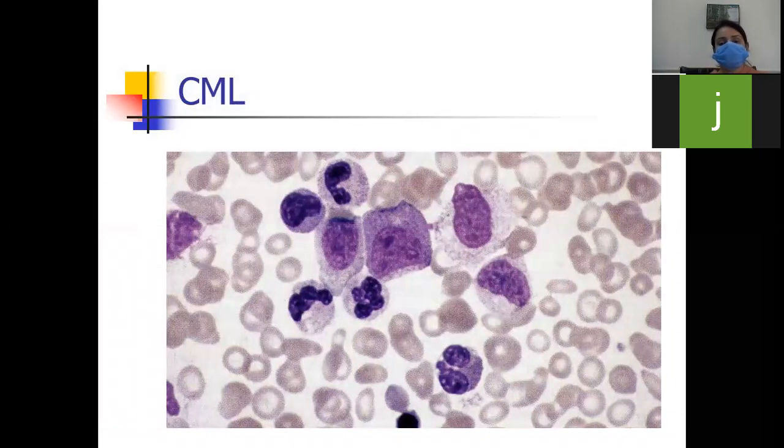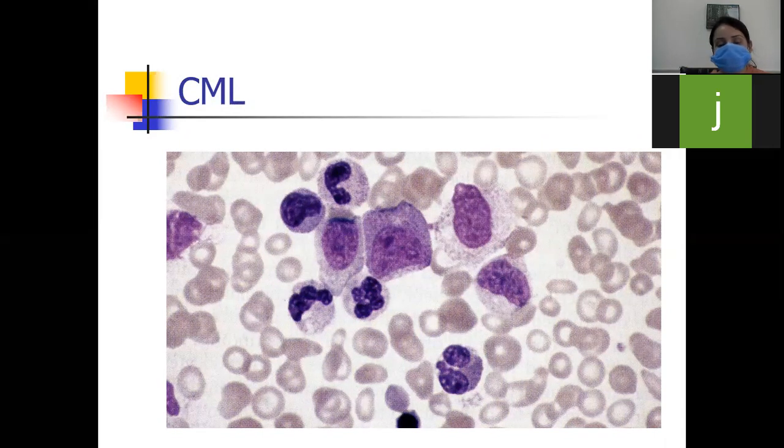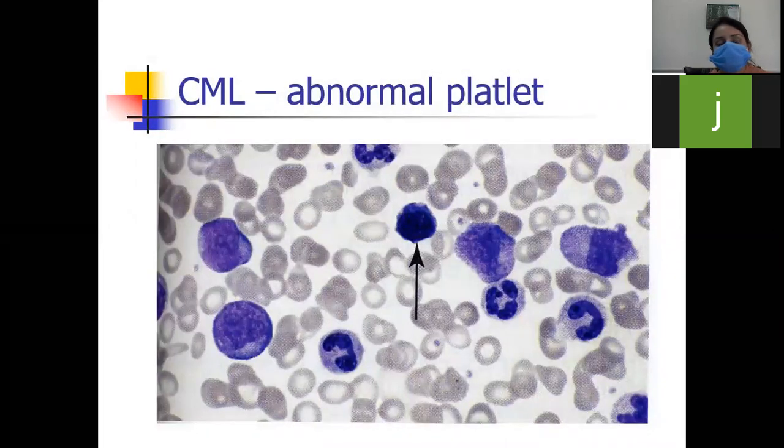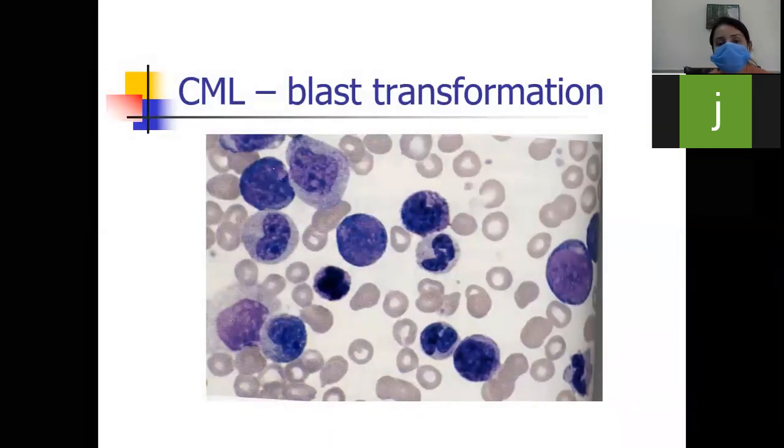So this is a picture of CML. You can see there are some blasts and immature white blood cells at different stages. And this is a picture showing the abnormal cells in peripheral blood smear. And these are the abnormal platelets that can be seen in CML in peripheral blood smear. These abnormal platelets can't function normally. And this is a blast transformation.